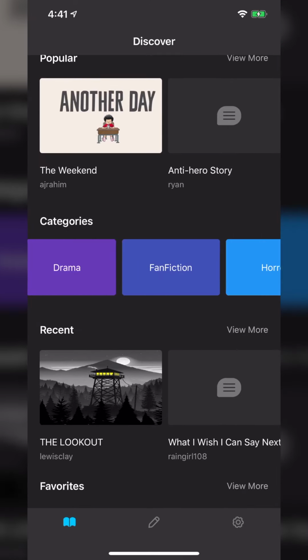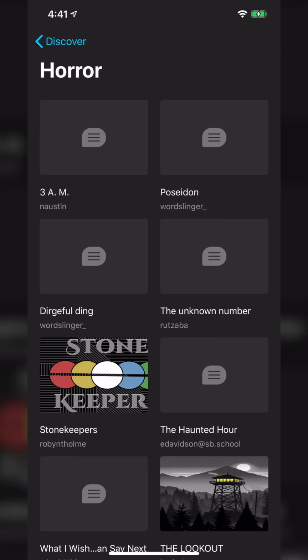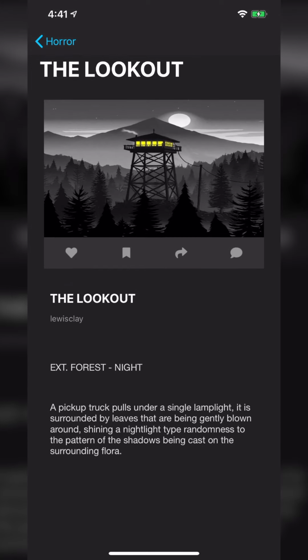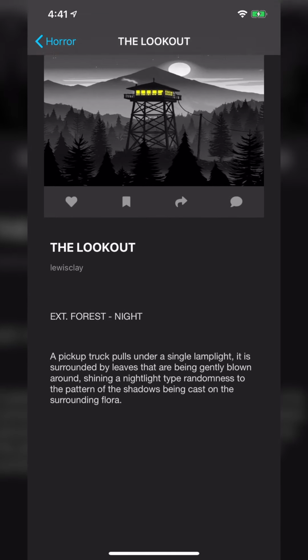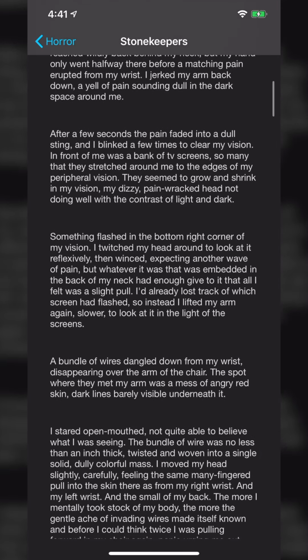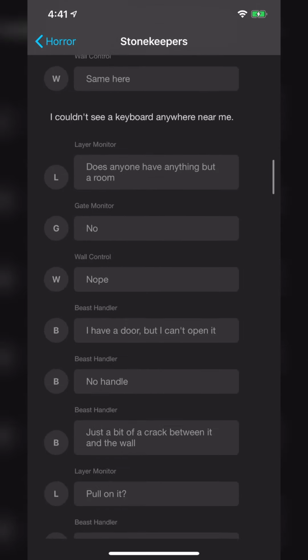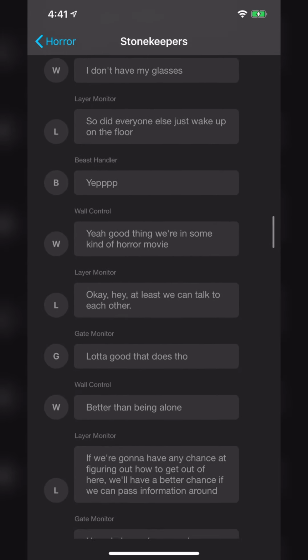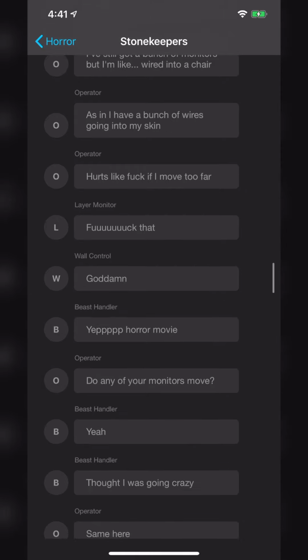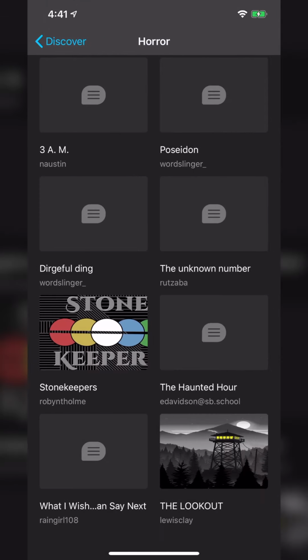And so you can go into any of the categories and basically see what people have posted. Now this is a very new feature, so there's not a ton of stuff on here, and some of the stuff on here is lackluster. But you can basically go under each one and see like this person literally just wrote a single paragraph, so it's not even a completed story. Whereas this person wrote basically a novel's worth. And you can see the different character lines. And here, again, this doesn't look like a traditional script.